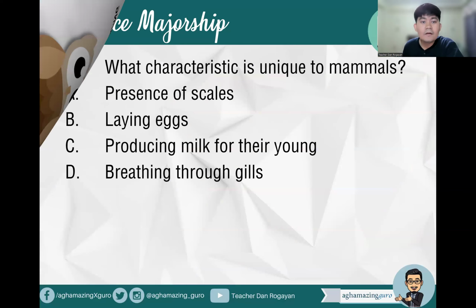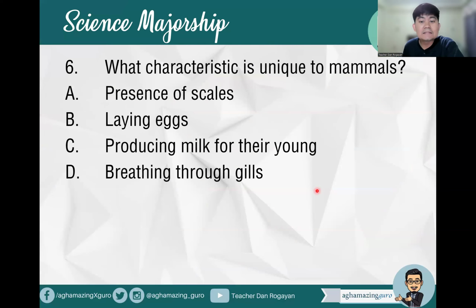Okay. Question number 6. What characteristic is unique to mammals? A. Presence of scales. B. Laying eggs. C. Producing milk for their young. Or letter D. Breathing through gills. So which is a unique characteristic of mammals here? What's your answer, future LPT top notchers? That's actually letter C. That's correct. Production of milk for their young is a unique characteristic of class Mammalia.